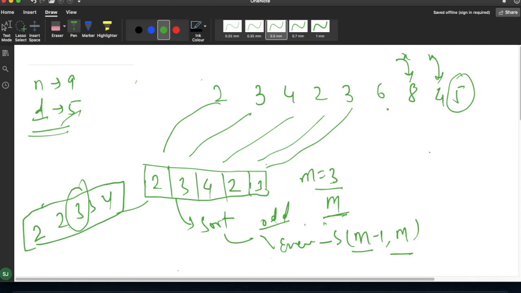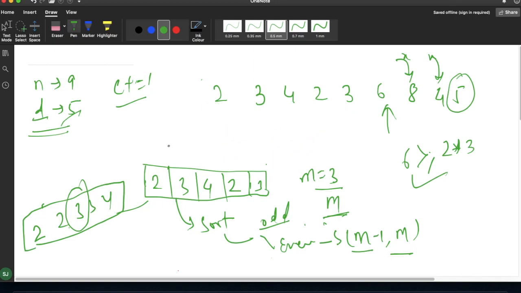Now if I check the next day, which is 6, 6 is greater than or equal to 2 times my m, which is 3. So you can see it is satisfying the condition. Then we will simply add 1 to the notification counter, and again we will move forward.